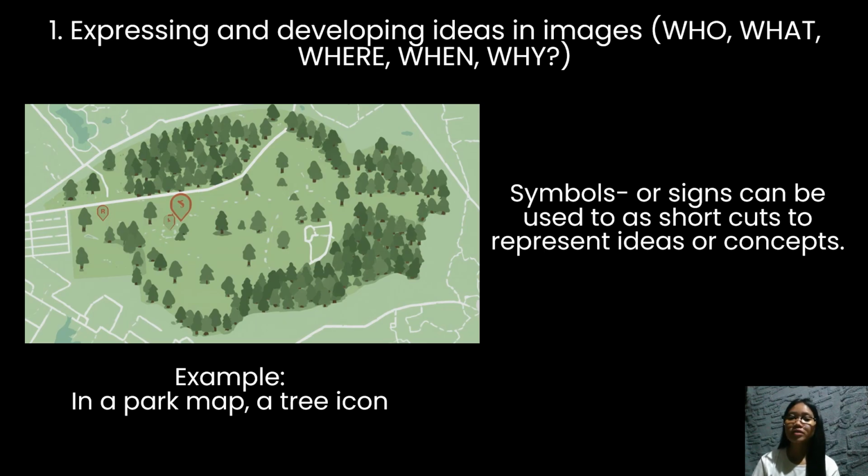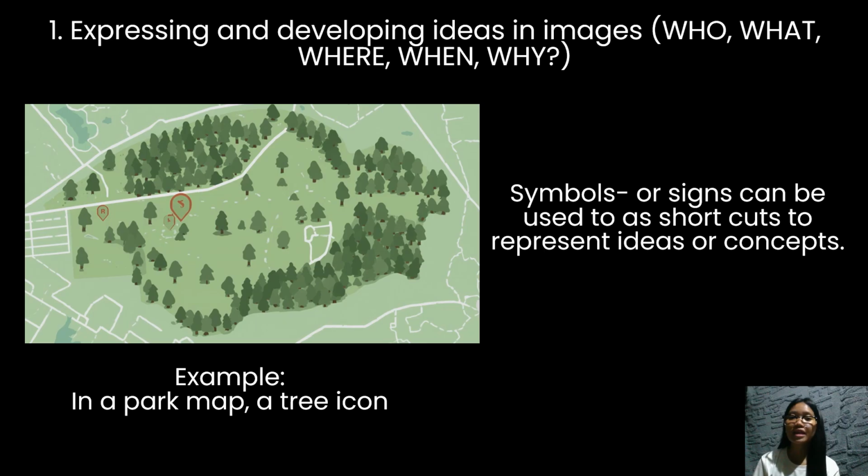For example, in a park map, a tree icon is used to represent areas with lots of trees or a forested section.